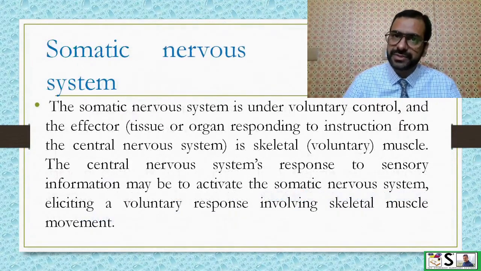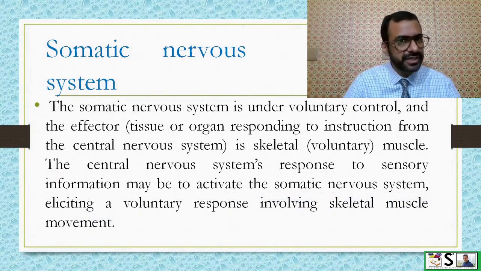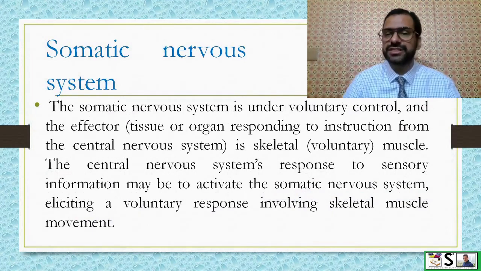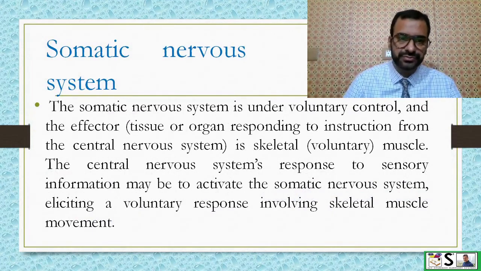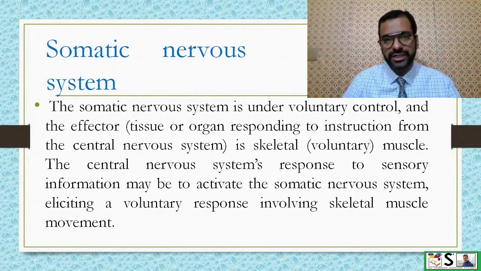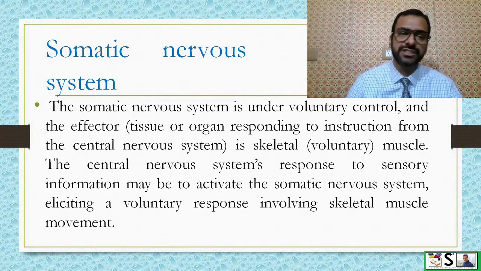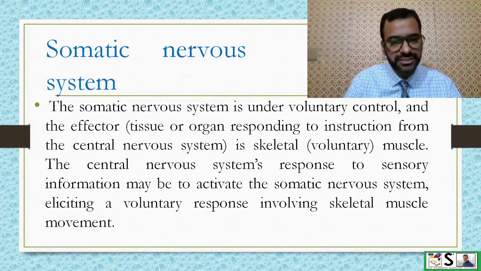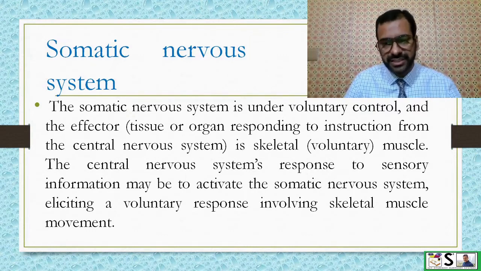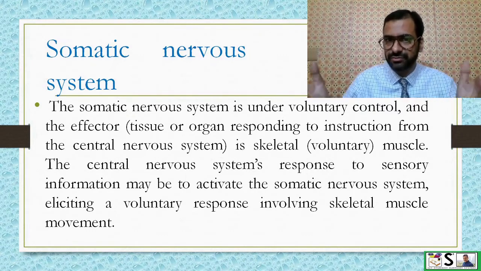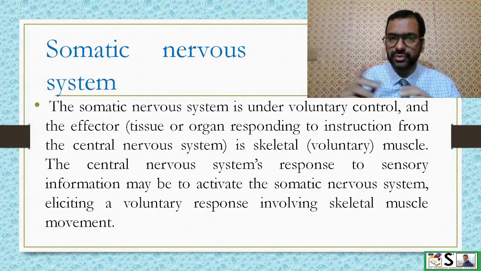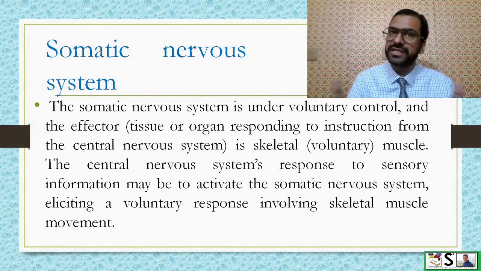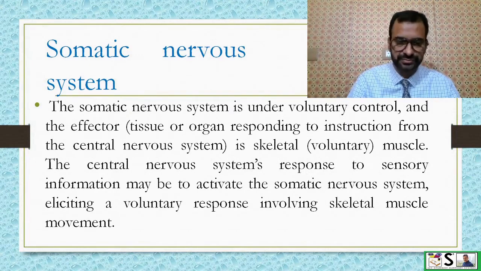What is somatic nervous system? The somatic nervous system is under voluntary control and the effector organs are the organs which respond to the instructions from the central nervous system. Example is the skeletal muscles, we can move our hand. So this is under somatic nervous system control.